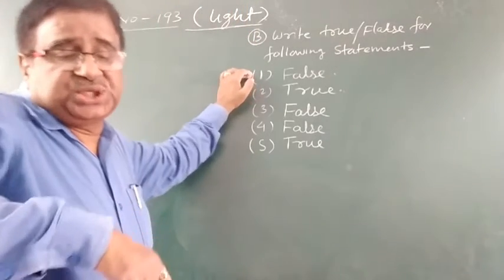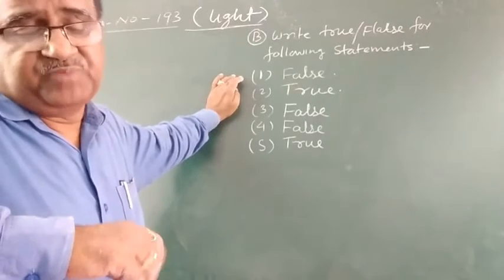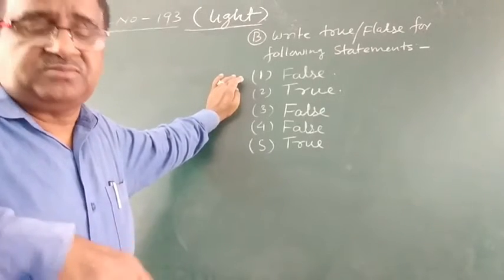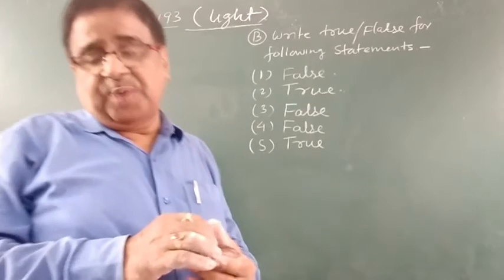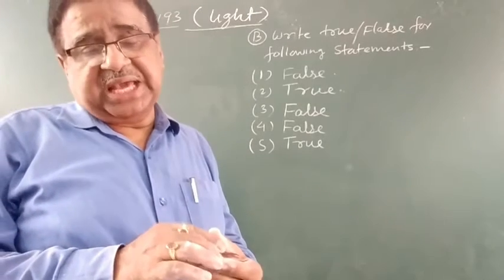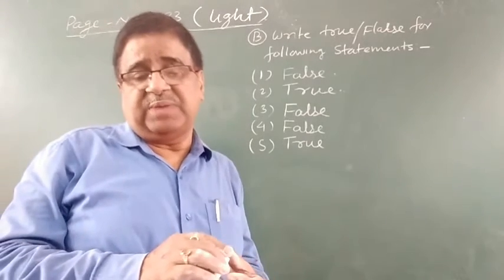In the second question, the statement is, when we stand between a pair of parallel plane mirrors, we can see an infinite number of images.